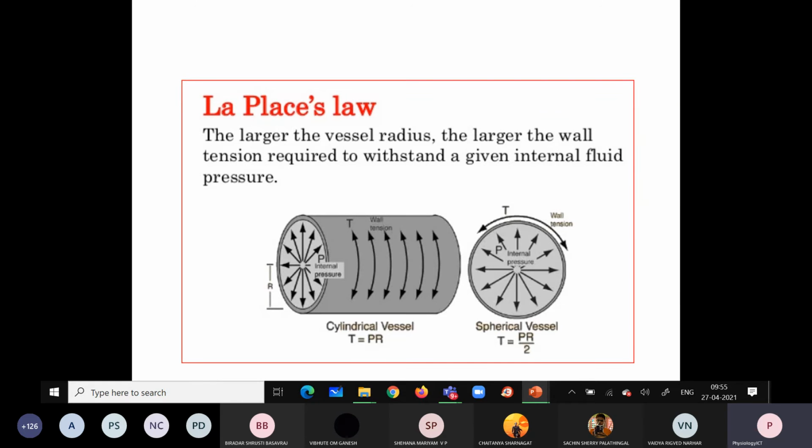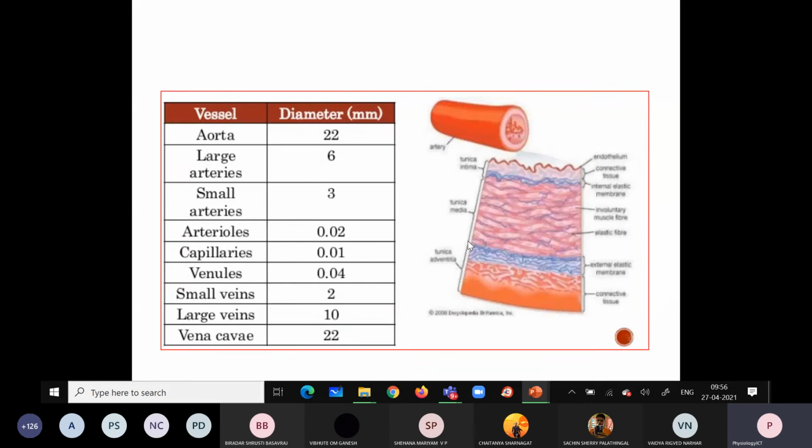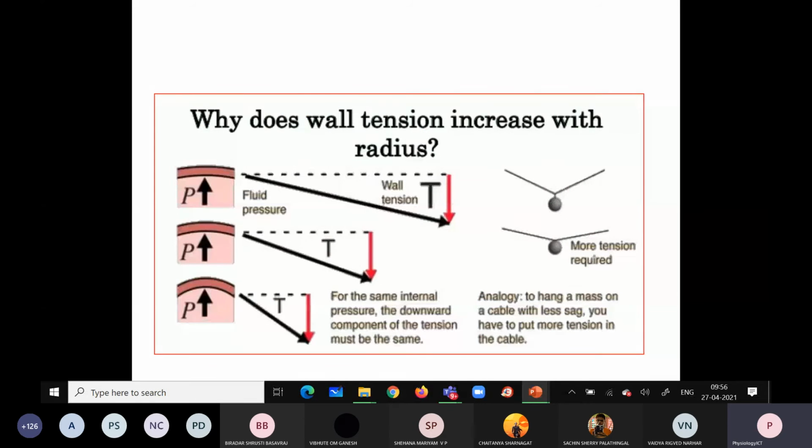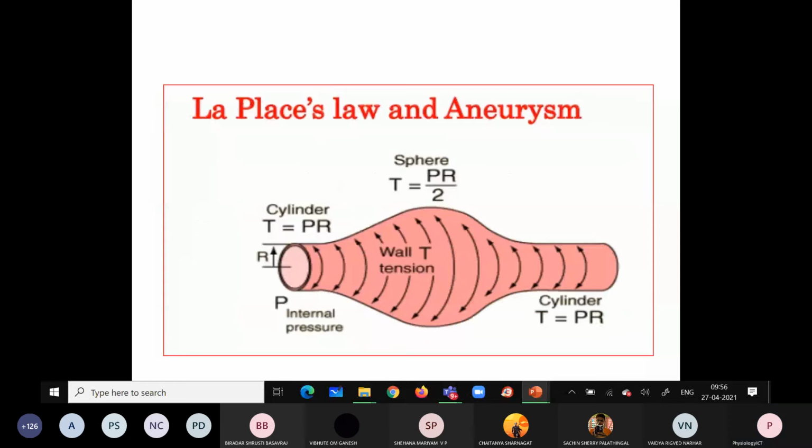So to hold that internal fluid in the vessel, we need more wall tension. How the pressure, tension and radius are related will be explained with the help of Laplace's law.